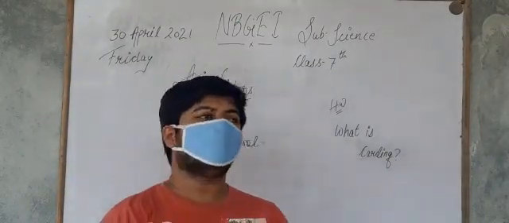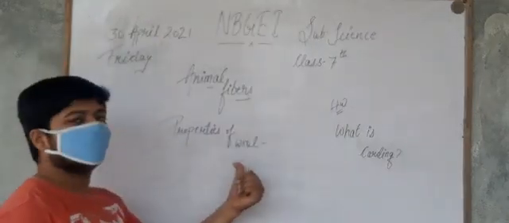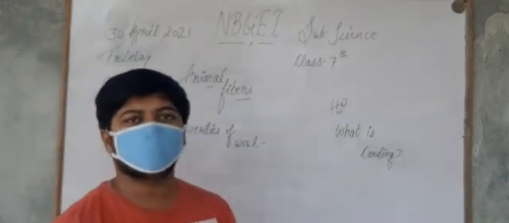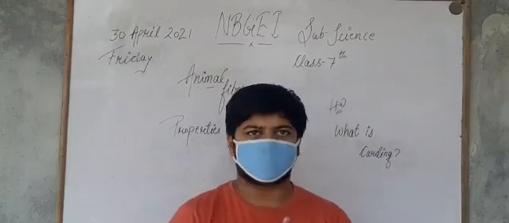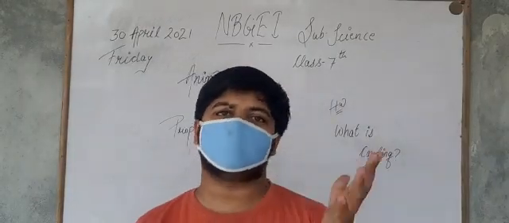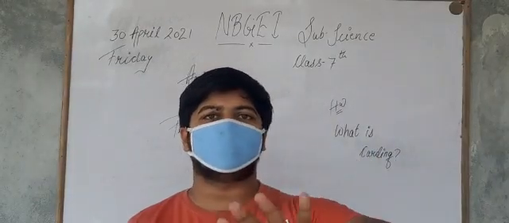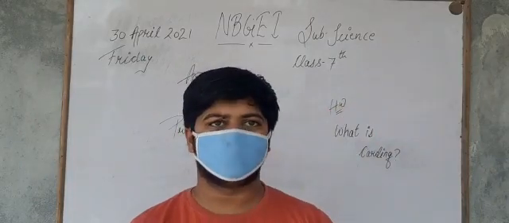Now today our topic is properties of wool. We will discuss the properties of wool. The first property of wool: wool is a strong and elastic fiber. It does not break easily and is highly durable.